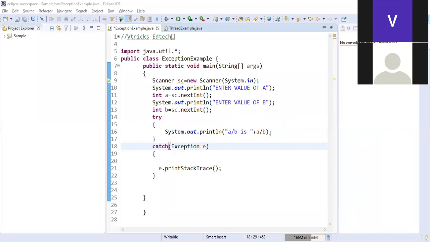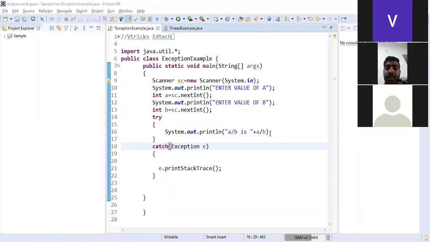If a is a number and b is not zero, then not at all an issue. If a is a number and b is zero, then it causes the problem. How? 3 by 0 is infinity. Infinity means that we can't divide. We can't divide anything, so we need to handle it. For that, we have something called an exception.